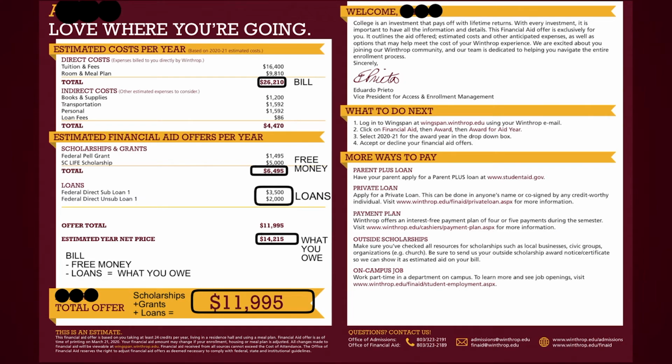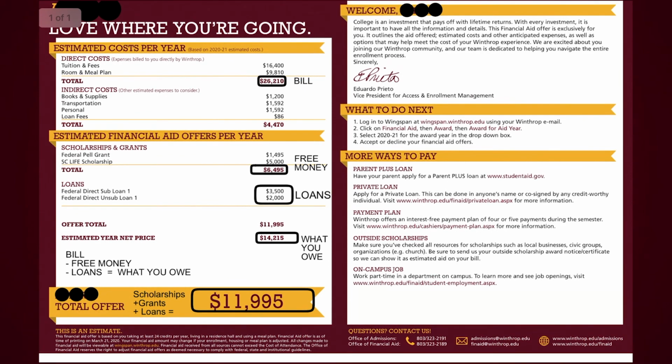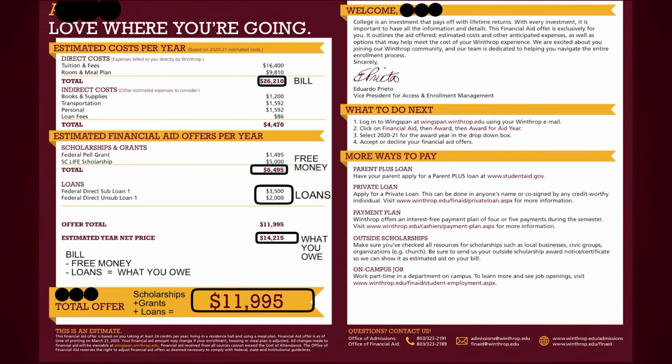Private loans. Typically applied for by a parent or a student from a bank or a credit union. Payment plan. Winthrop offers a payment plan with no interest charge, just a $25 a semester administrative fee. You may apply through the account summary and payment tab in your Wingspan account. Check the billing schedule for due dates, but think of this as a monthly payment due during the months you are in school.